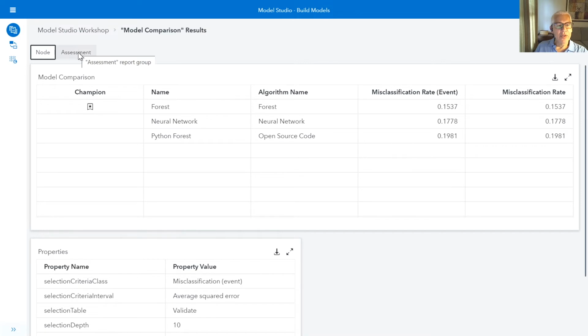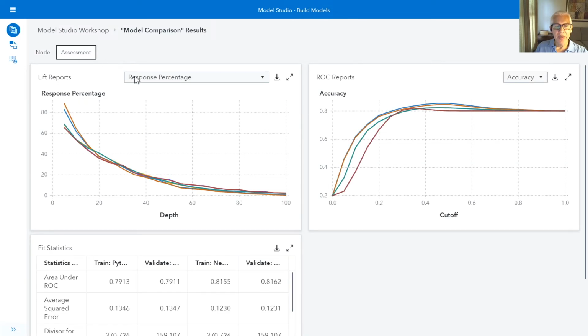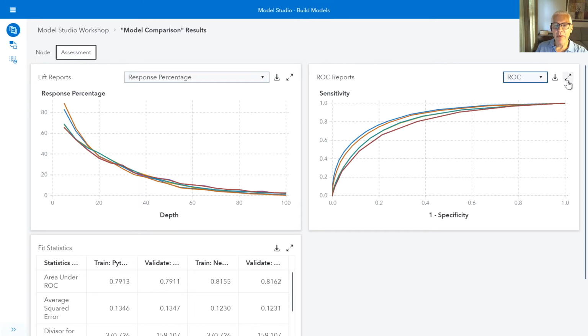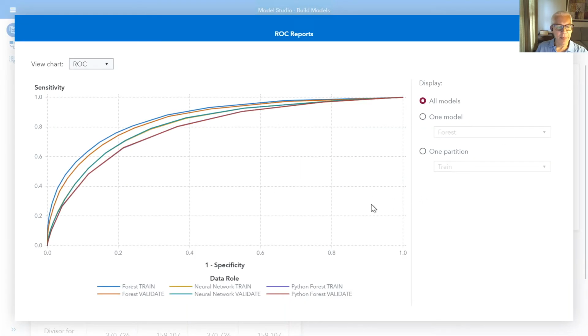Let me come over to the assessment pane, and you can see that we also get ROC reports. Let's change this from accuracy to receiver operator characteristic chart. And now we can see that in terms of avoiding misclassification, if I mouse over here, it looks like that forest also has the best ROC curve of all my models.